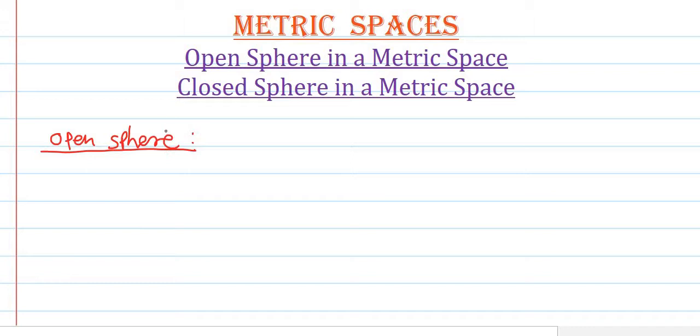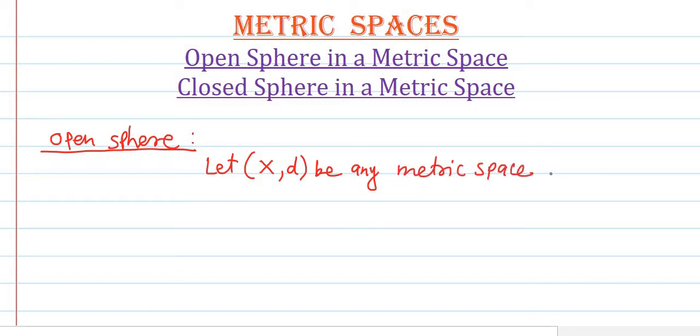Definition is very simple. Let (X, d) be any metric space, and small a is an element in capital X, means in the metric space.